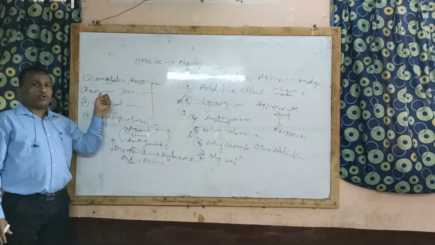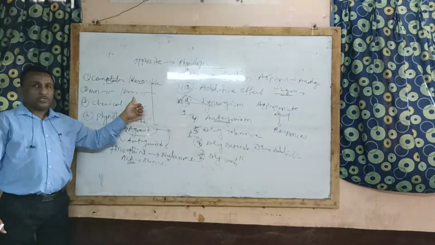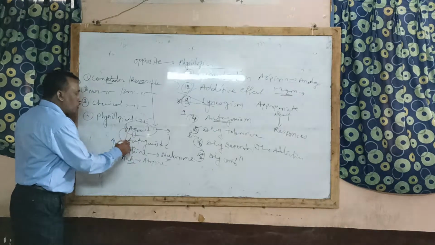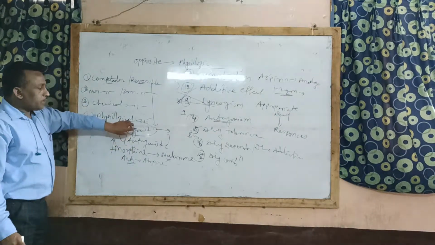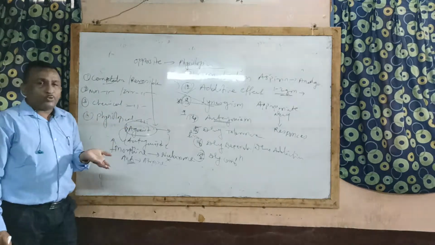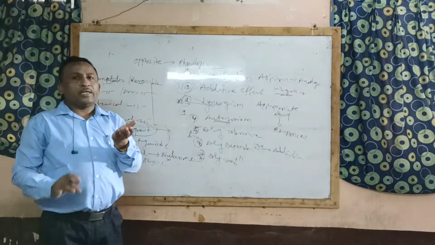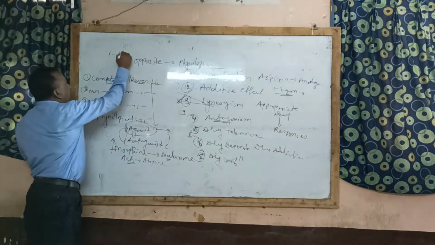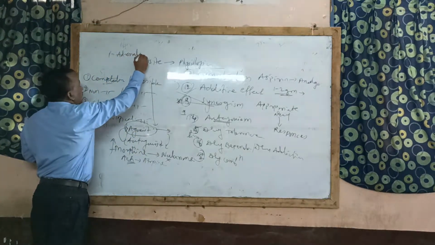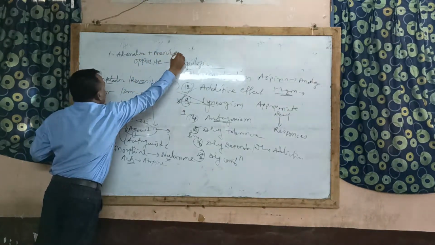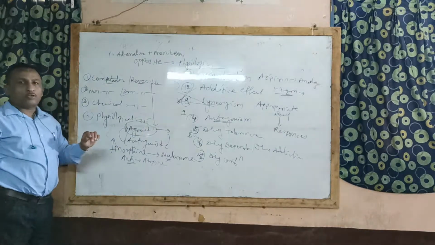While second type is non-competitive or irreversible. In this type of antagonism, when both drugs, agonist and antagonist, are given, the antagonist inactivates the agonist receptor in such a way that again if you increase the concentration of agonist, action may not be reversible. For example, adrenaline and phenoxybenzamine. This adrenaline and phenoxybenzamine act by the same mechanism, that is non-competitive or irreversible.